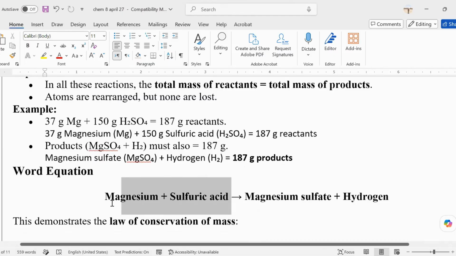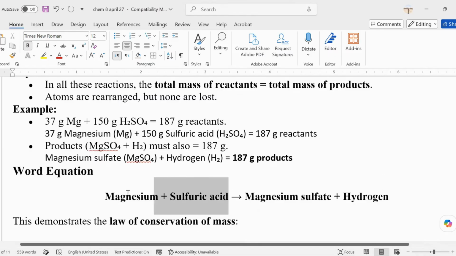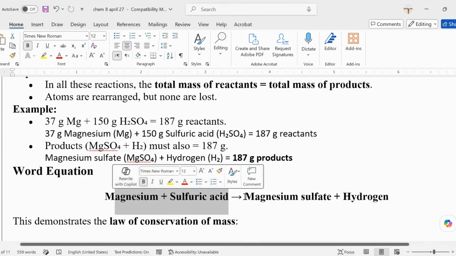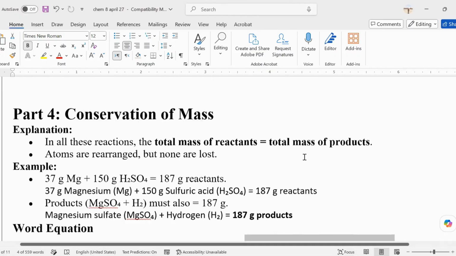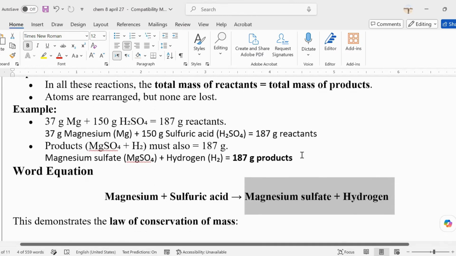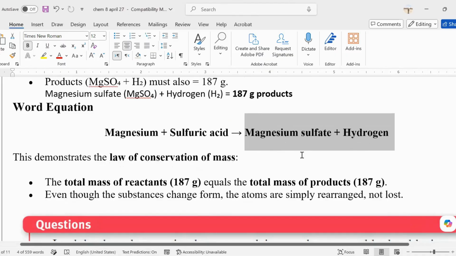So the total is 200 grams here for the reactants. So the total mass of the products is still 200. So it's balanced. And this is what we call the law of conservation of mass. Again, the total mass of reactants equals the total mass of products.